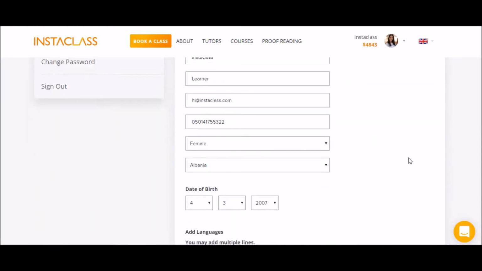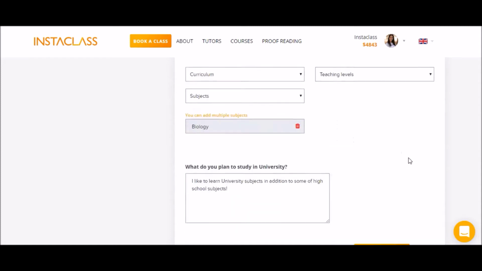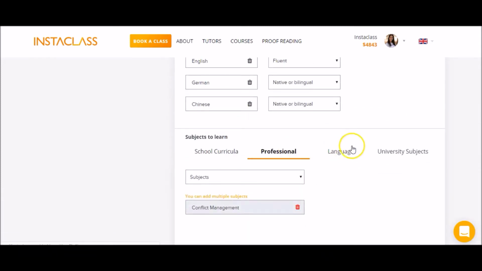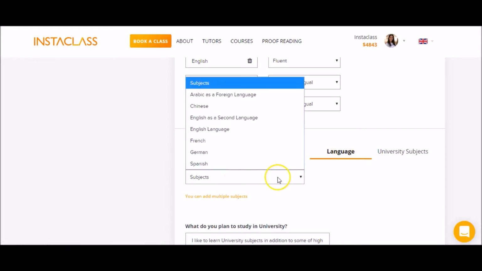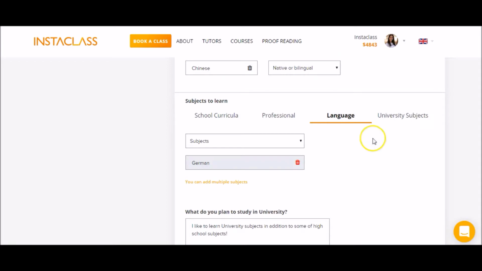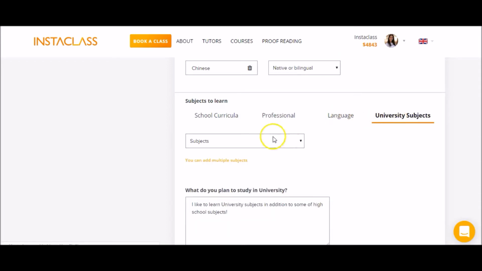This is your profile page. It contains the information about your study preferences, the subjects and programs that you want to learn. You can even suggest courses so that the InstaClass Educational Department can provide an offer.